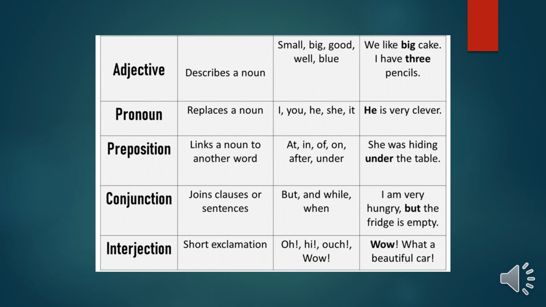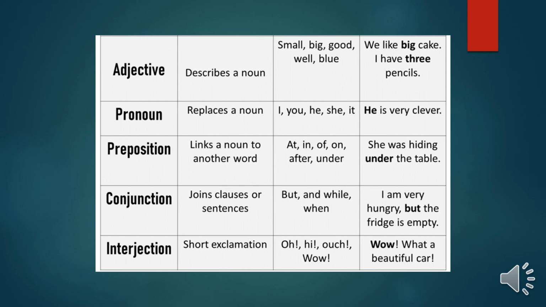What is a pronoun? A pronoun is a word that replaces the noun. So I say, for example, Ali opened the door. Where is the noun in the sentence? The noun in the sentence is Ali. So I can replace Ali with the pronoun he. So I say, he opened the door. The teacher explained the grammar lesson. Where's the noun? The teacher. What can I replace the teacher with? I can replace it with she. So she opened the door.